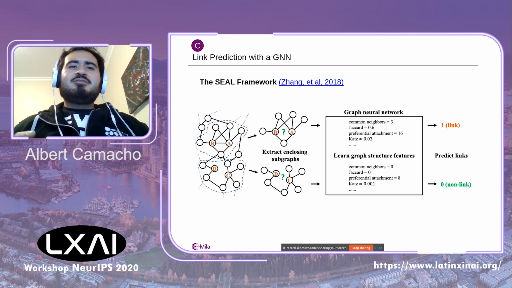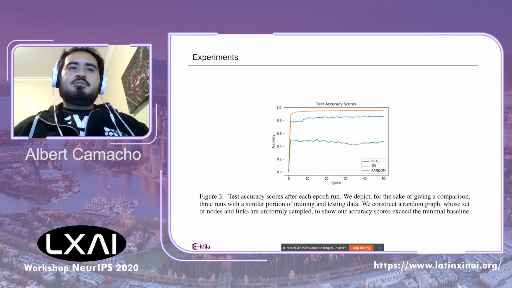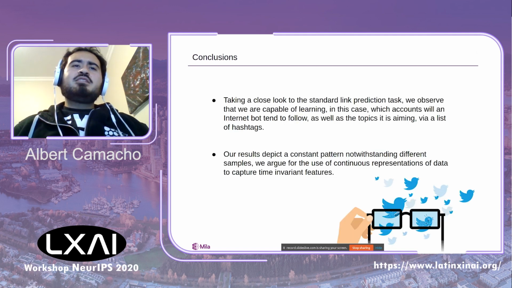Finally, we choose the SEAL framework, which is a graph neural network architecture with node labeling, to perform our experiments on link prediction. As part of our ongoing experiments, we report our accuracy scores from sampling subsets of data. We find that on average, our model achieves a higher accuracy when predicting links of the Twitter election integrity dataset. So to summarize our ongoing findings, we are able to learn a model from time-invariant samples that shows greater performance on coordinated activity rather than on existing real users.